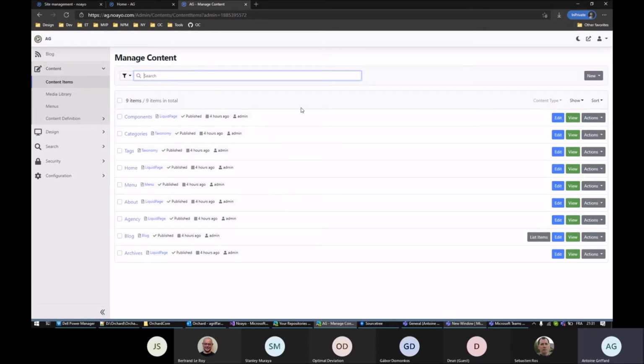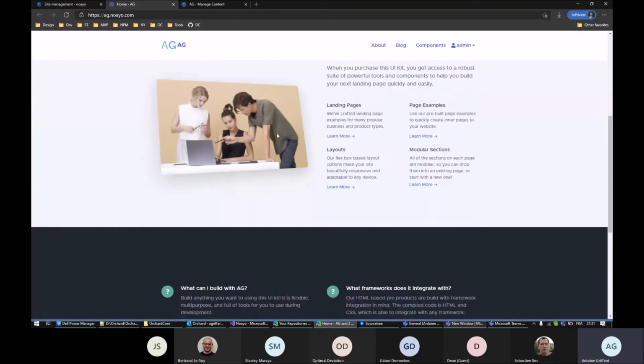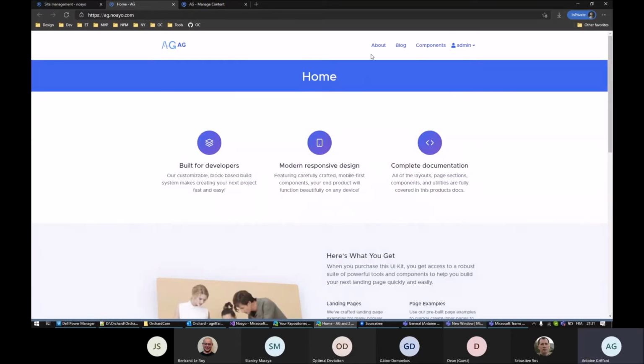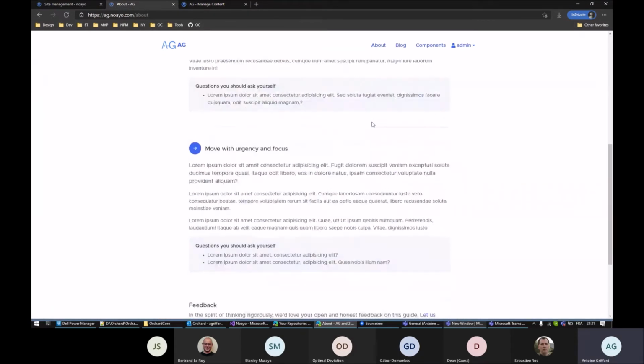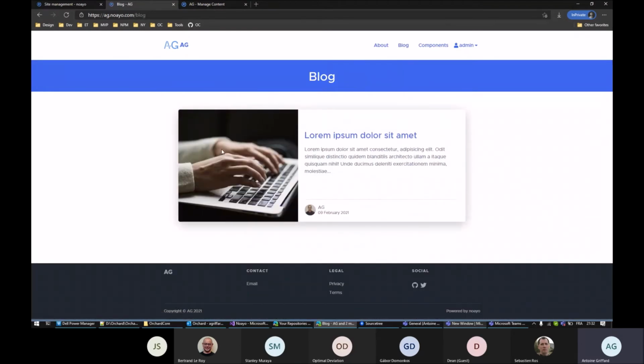You have, for example, those content items: the home page, the blog page, or the components page. The home page is pretty simple. A simple one is also the about page. The blog is a list part with blog posts, and you can see you can specify an image.